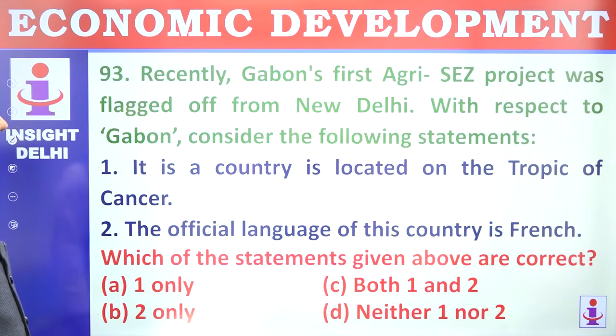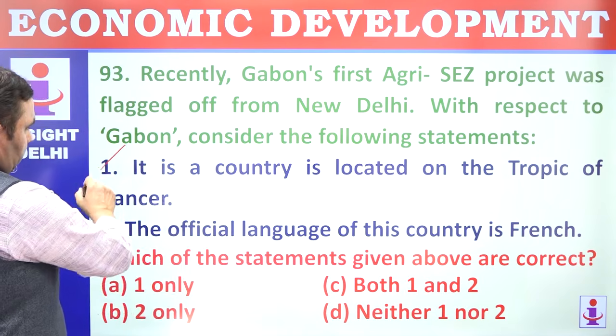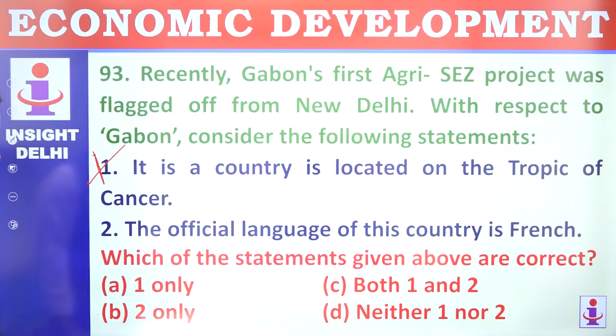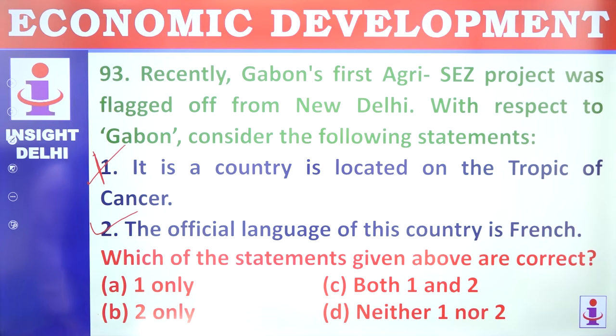93. Recently, Gabon's first Agri-SEZ project was flagged off in New Delhi. Consider the following statements about Gabon. It is an equatorial country, not on the Tropic of Cancer, in the equatorial area. Official language is French because this was a French colony earlier. 93. 2.